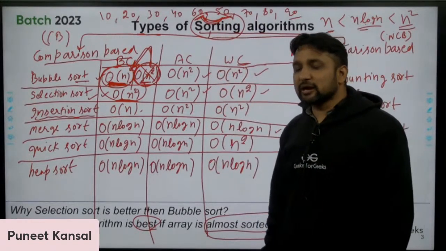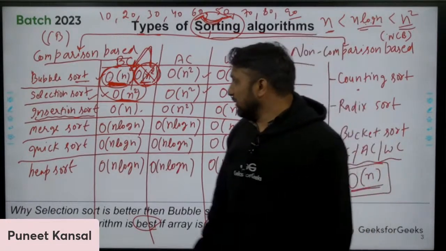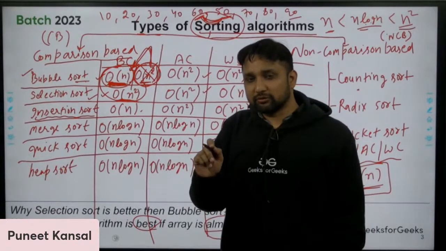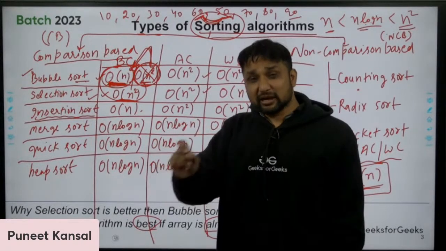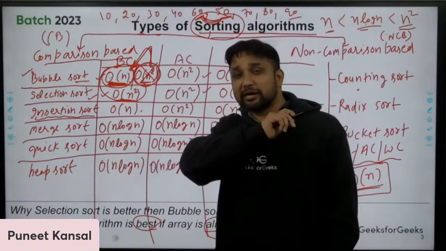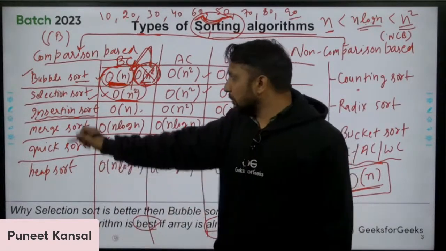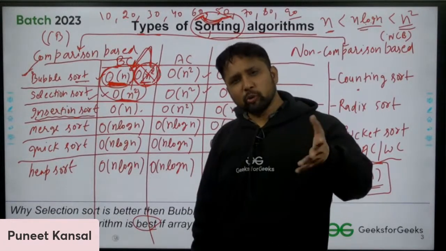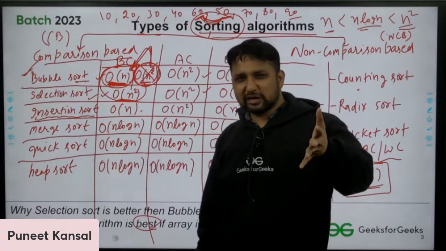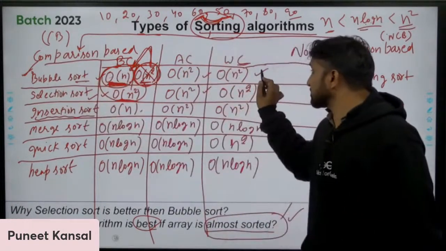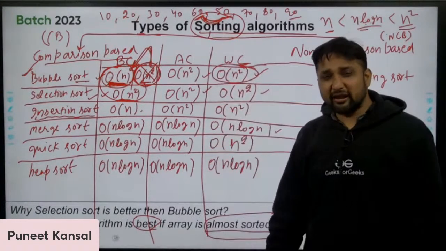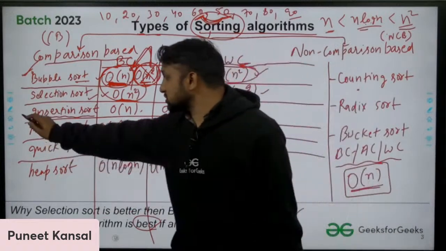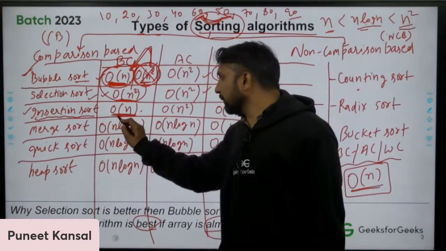If the array is completely sorted, then bubble sort can also work fine. Listen to me properly. If you're giving a completely sorted array to sort again, then bubble sort can also work fine. But if the array is almost sorted, meaning one or two elements are not sorted, then bubble sort will behave worst. Bubble sort will again take n square time, but insertion sort will take n time.